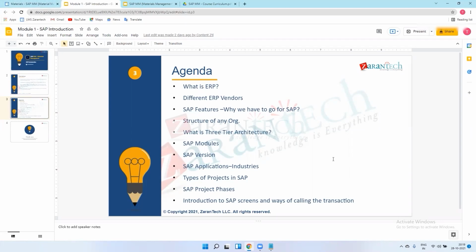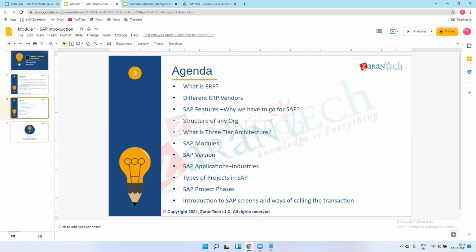Some businesses are using BMC Remedy as a ticketing tool. We generally say incident, so the user raised a request or raised an incident for that issue. We will also see that. We don't have server access right now, so I can't explain this on SAP screens. No problem, we can see it in the next class.